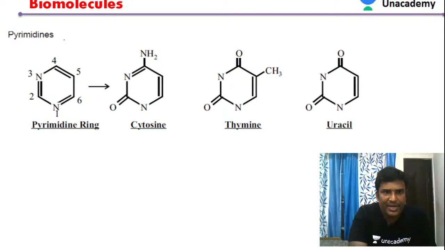Similarly, let us see the pyrimidine ring. This is the pyrimidine ring. If you see the numbering here, the numbering started from here. If you observe clearly, how many nitrogens are present in the pyrimidine ring? There are only 2 nitrogens present.